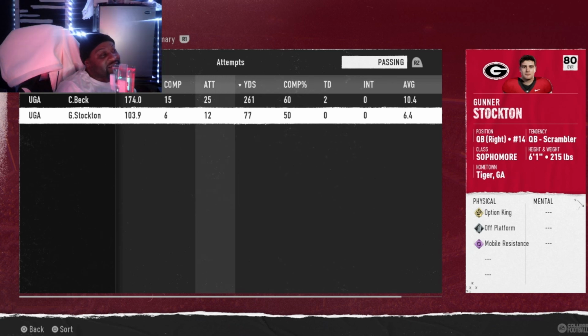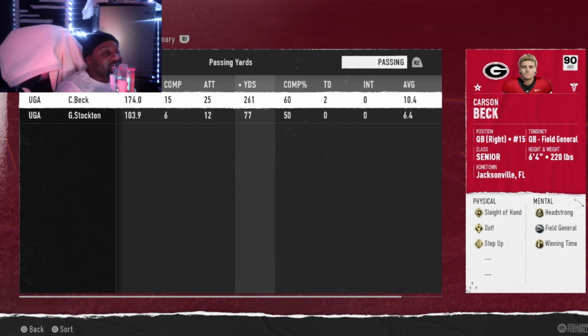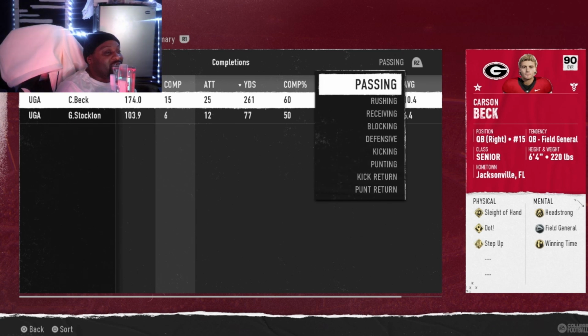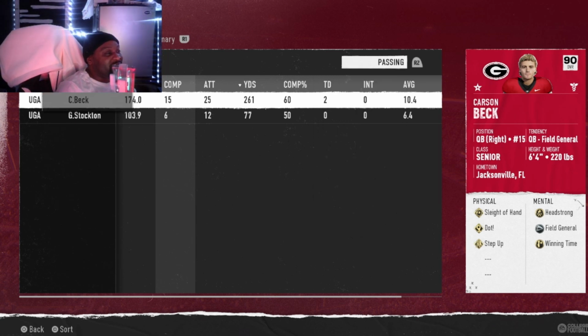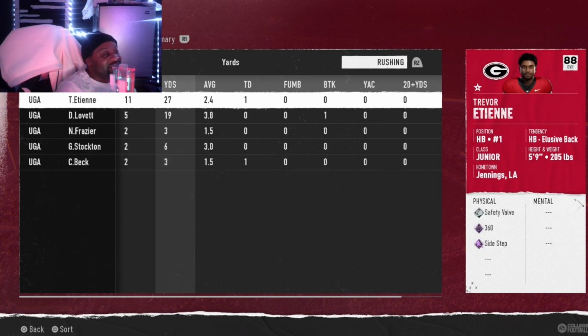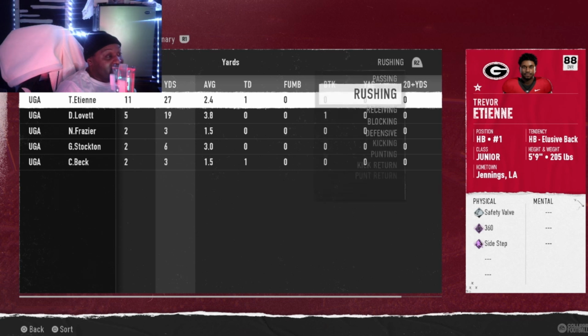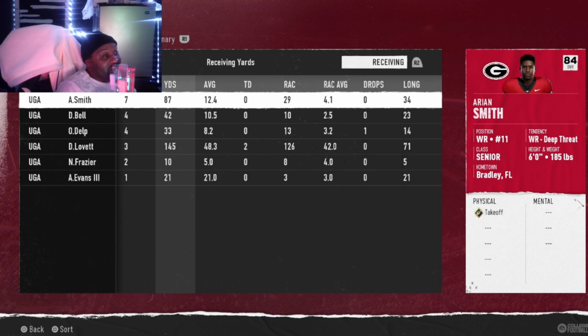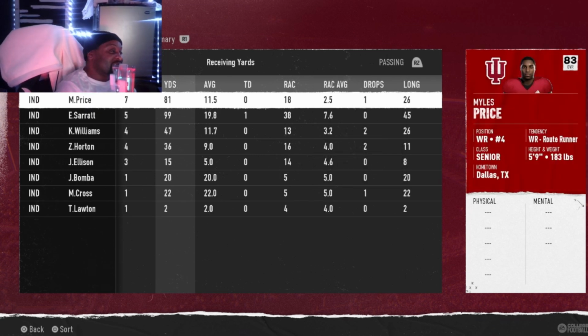But I don't see why he came in. Look, I don't know if they came in just to change the pace or Beck was sucking or something. I think he threw some picks, but Stockton threw some picks too, 3 picks or something like that. So yeah, that was kind of interesting because that happened right where Stockton had to come in because Beck was hurt, and he came in this game too. But it looks like turnovers pretty much did Georgia in, and I don't think they was able to run the ball as much. And Indiana was the better team today.